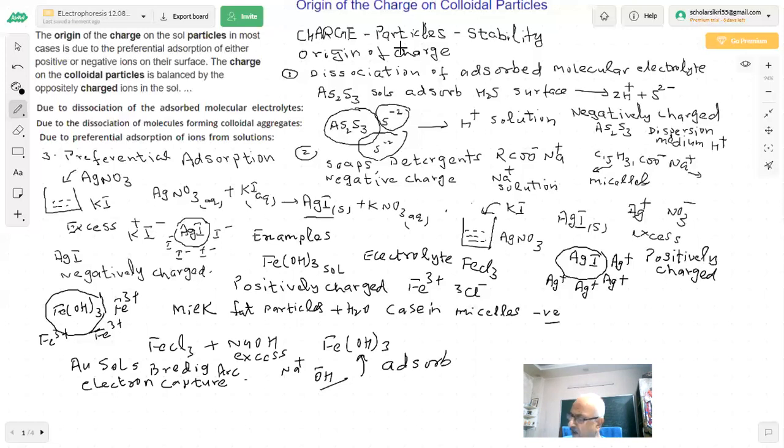What can happen? I'm talking of friction, frictional rubbing. These are less important, but still I want to tell you. Frictional rubbing of colloidal particles by the dispersion medium.